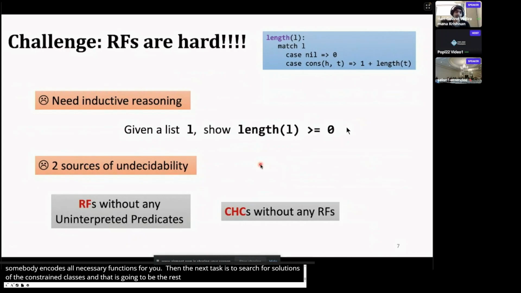Why is this hard? Well, it is hard because recursive functions are hard. Recursive functions often require inductive reasoning. For example, if you want to prove that the length of a list is positive, it's an inductive argument. And recursive functions are also undecidable. Now this adds to our source of undecidability. Recursive functions without any uninterpreted predicates are undecidable, and constrained Horn clauses without any recursive functions are also usually undecidable. So these are the two challenges we address in this work.